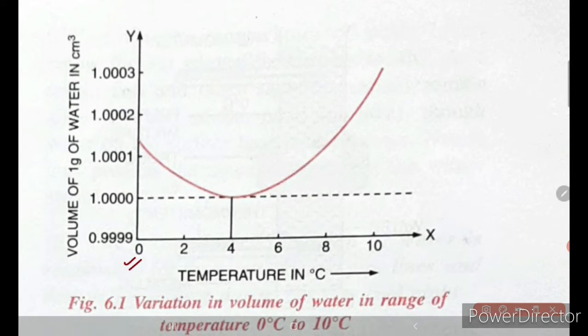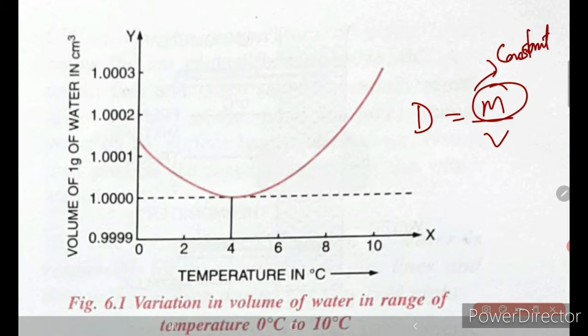We can draw the same kind of graph between the density and the temperature also. As you all know, density is equal to mass by volume, and mass will remain constant during the change in temperature. It's constant, right?